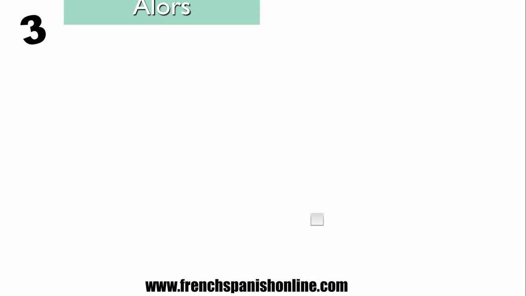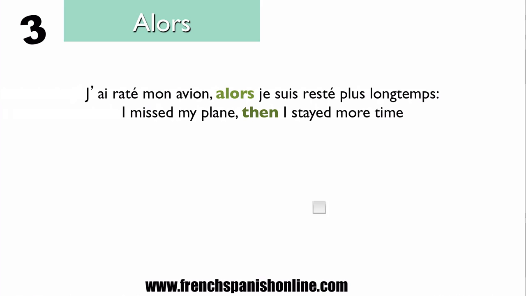Let's see now how to use the word alors. J'ai raté mon avion, alors je suis resté longtemps. And we are going to use the same examples to understand the slight difference. I missed my plane, then I stayed more time. So here what you want to say, actually, you're not going to speak about a logical conclusion, you just want to say what happened after the first event.